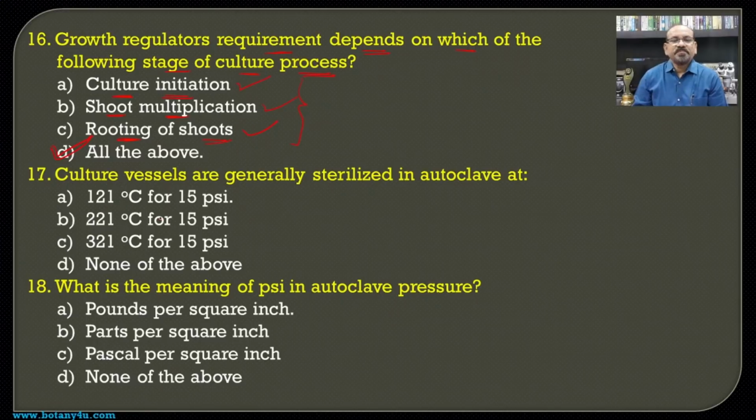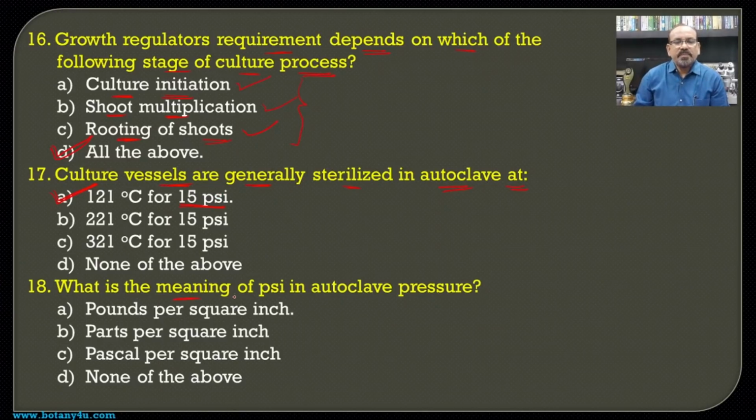Then culture vessels are generally sterilized in autoclave at, as I have told you during autoclaving, 121 degrees Celsius temperature to be maintained in the autoclave for 15 psi, that is the pressure. So this is the correct answer for this question.